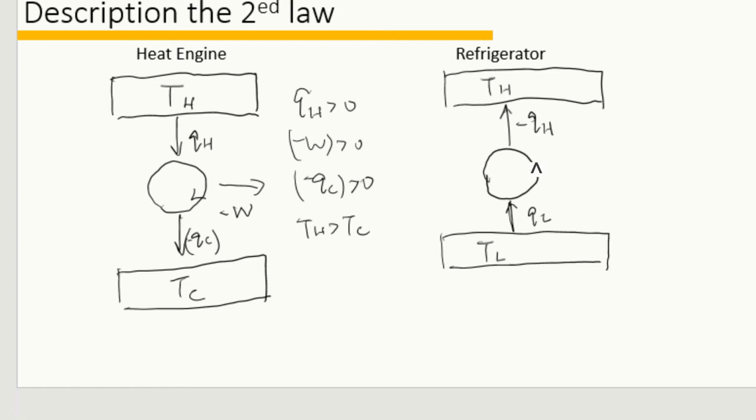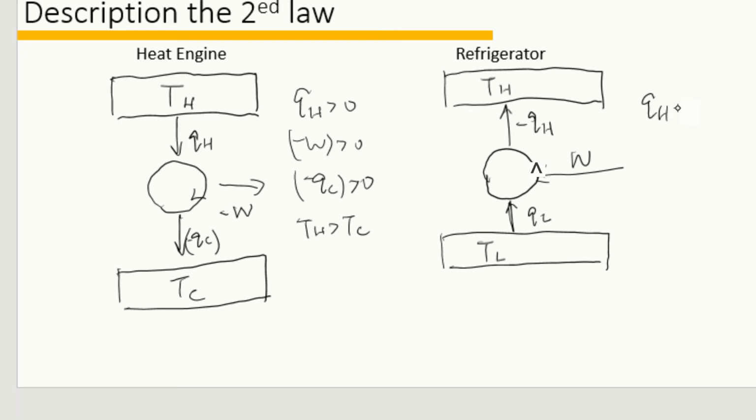And for the refrigerators, there is the Clausius statement, which says it is impossible for any system in a cycle to take heat from a colder reservoir and transfer it to a hotter reservoir without at the same time converting some work into heat. We can also write the equations for the refrigerators.